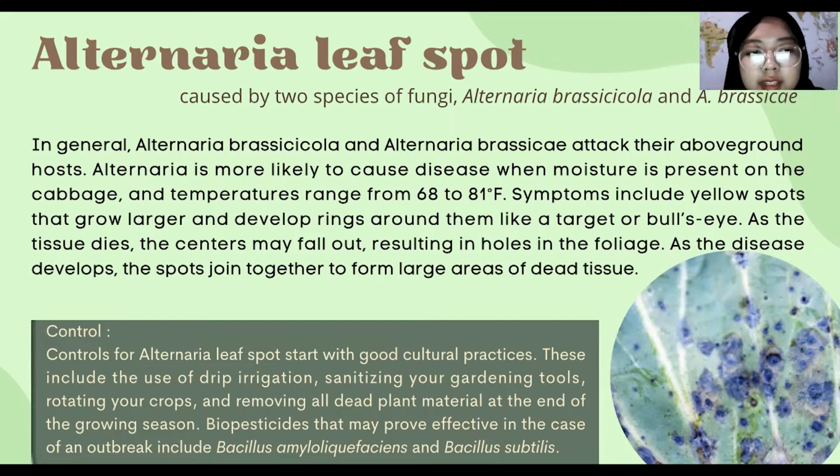As the tissue dies, the center might fall out, resulting in holes in the foliage. As the disease develops, the spots join together to form a large area of dead tissue. For the control of Alternaria leaf spots, start with good cultural practice.